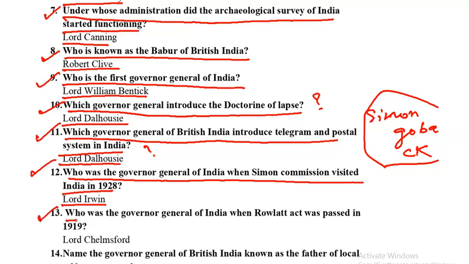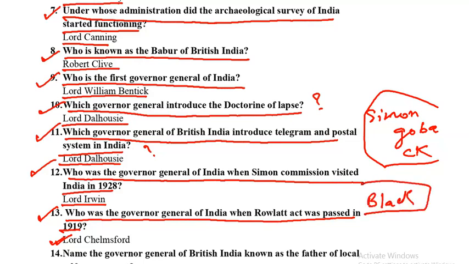Next question. Who was the Governor General of India when the Rowlatt Act was passed in 1919? It is Lord Chelmsford. So this Rowlatt Act is also known as the Black Act, right? According to this act, during that time the Britishers could arrest anyone without trial for an indefinite period. Those who got arrested did not have to be produced before the court. So that's why this act was also known as the Black Act, Rowlatt Act.